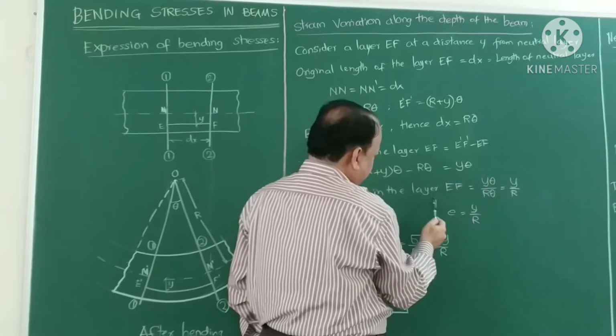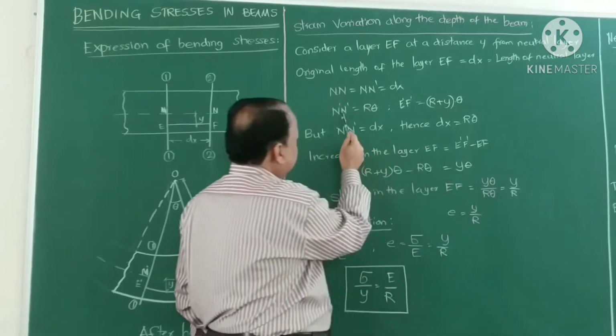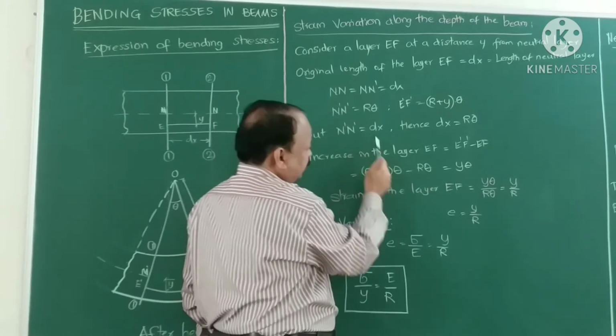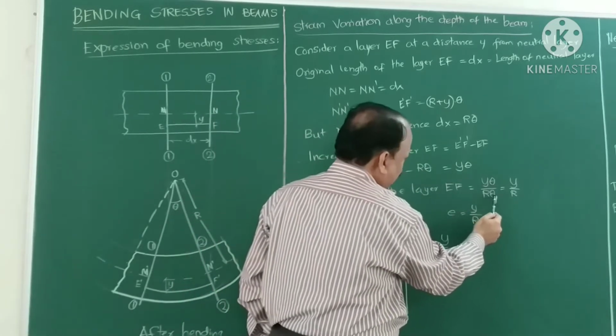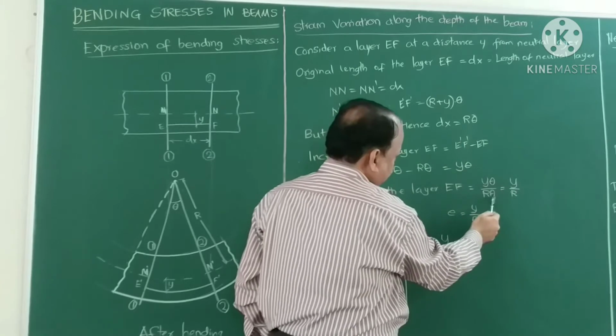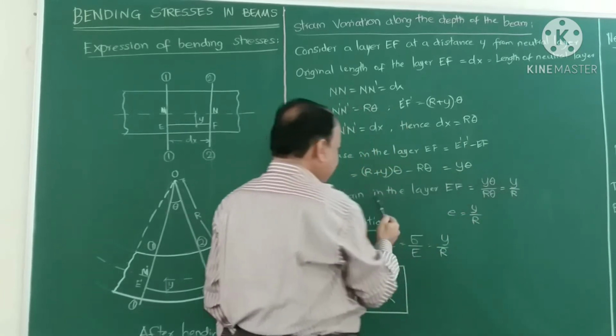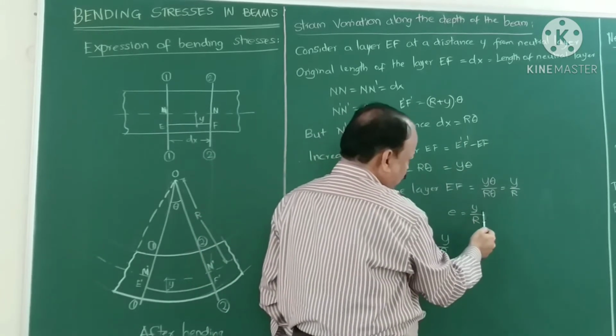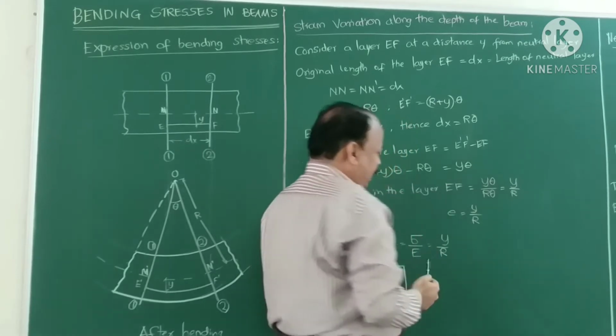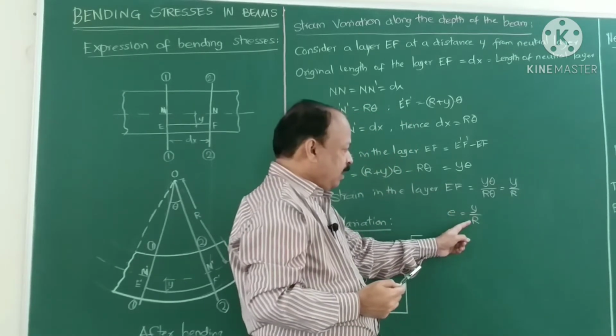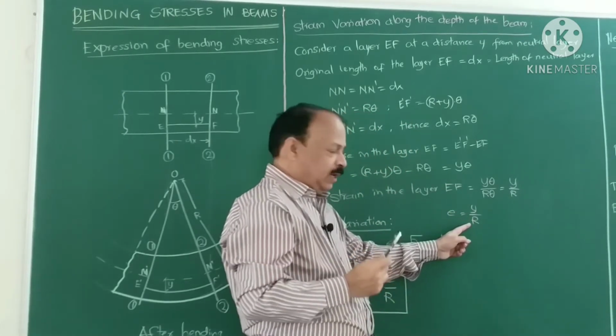And the original length is dx, that is equal to r theta. So the strain in the layer, epsilon, is equal to y divided by r, where y is the distance of the layer and r is the radius of curvature.